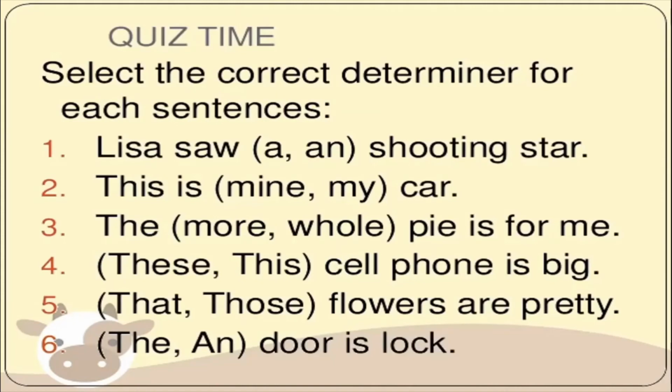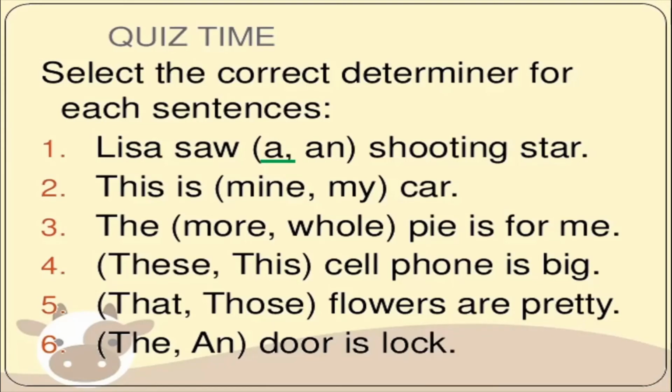Let us do a small quiz also now. So let us try and select the correct determiner for the sentence. So Lisa saw, should it be a shooting star or an shooting star? Yes, here it will be Lisa saw a shooting star, because you have the sound of a consonant letter after a. And when you use an, it should be the sound of a vowel.